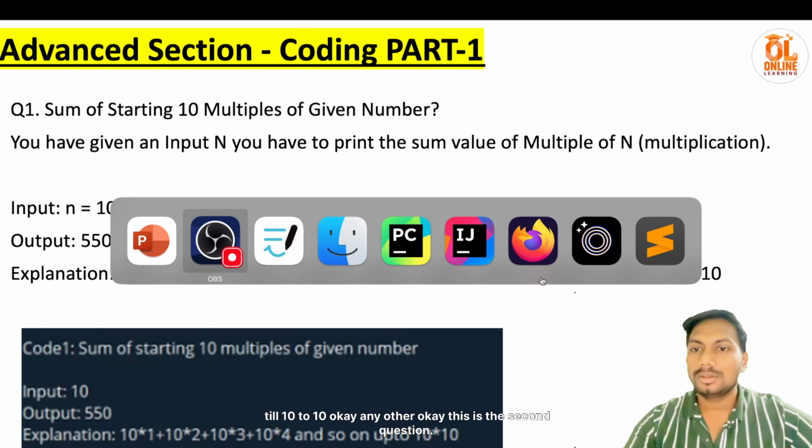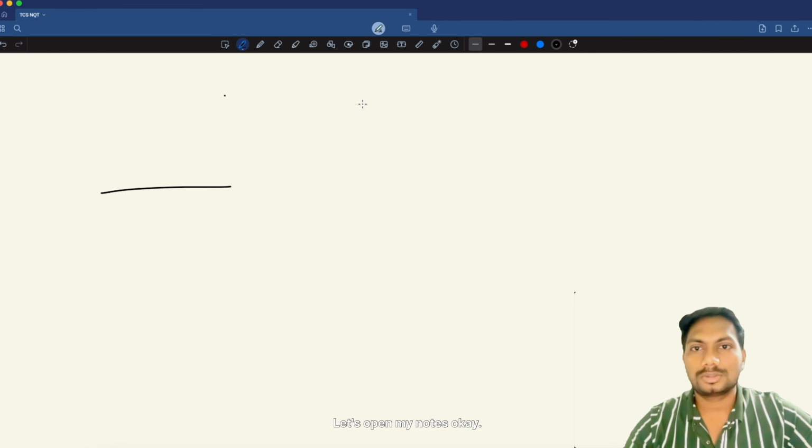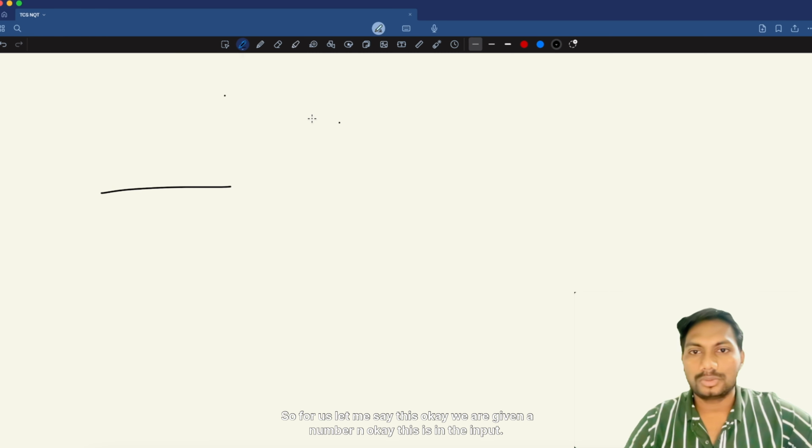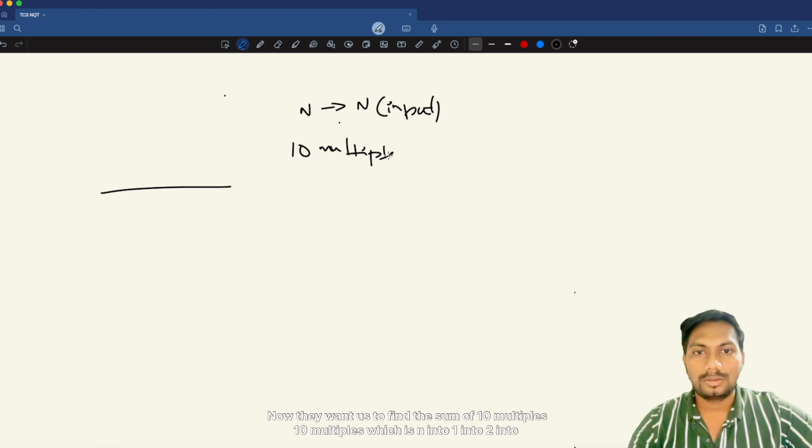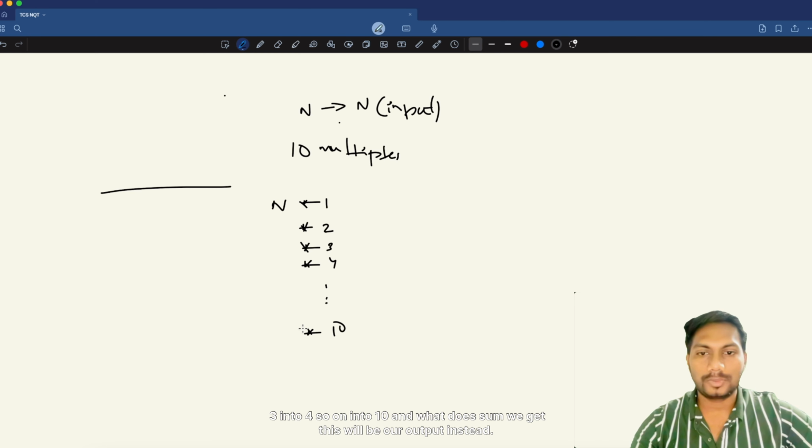Okay, this is the question. Let me open my notes. Cool. We are given a number n as the input. Now they want us to find the sum of the first 10 multiples, which is n into 1, n into 2, n into 3, n into 4, and so on up to n into 10, and the sum we get will be our output.